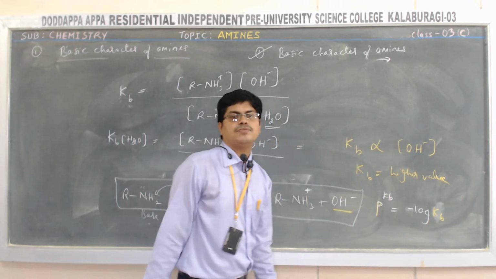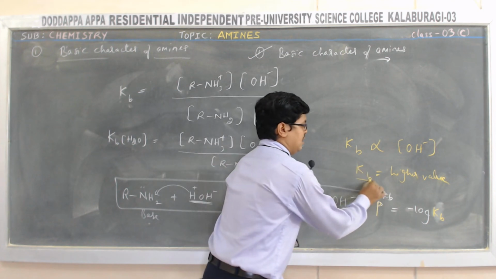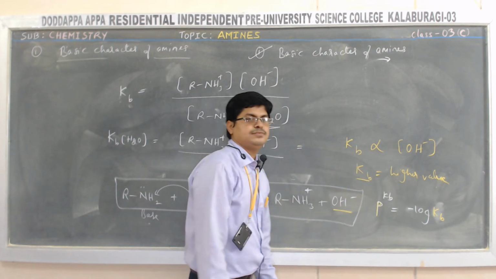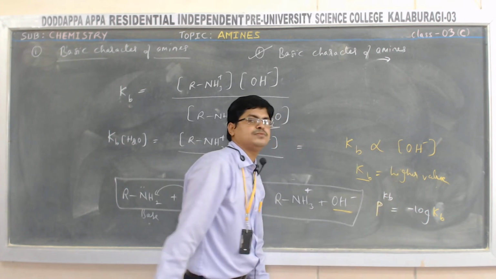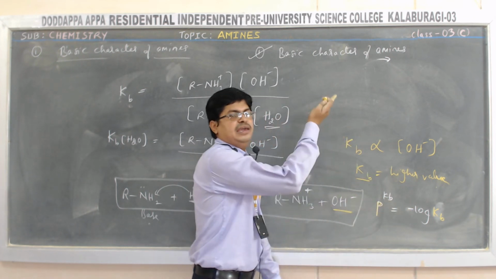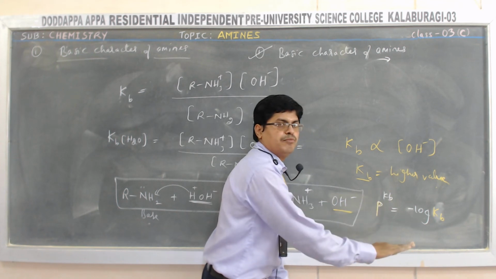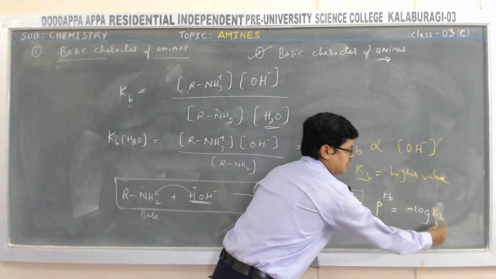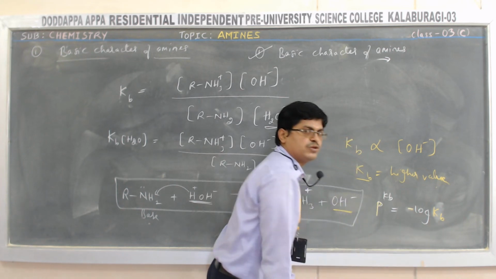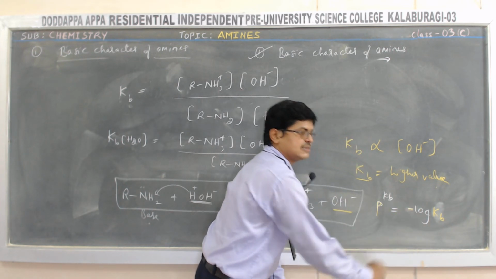Kb. So here, higher the Kb value, lower will be the pKb value. When Kb value is high, pKb value becomes low because it is the negative log of Kb. So hence its value becomes less.